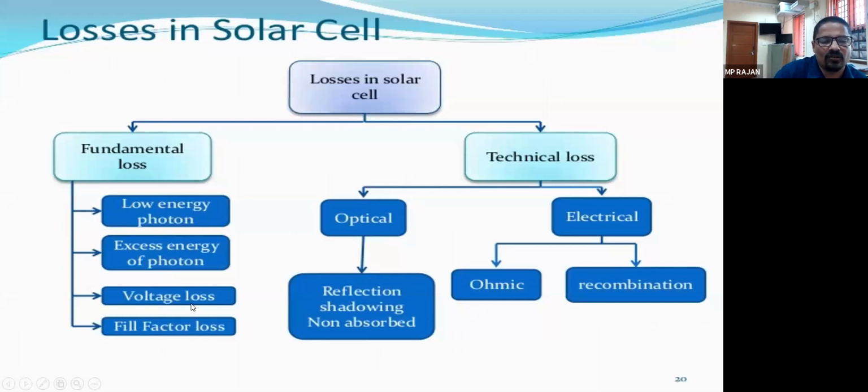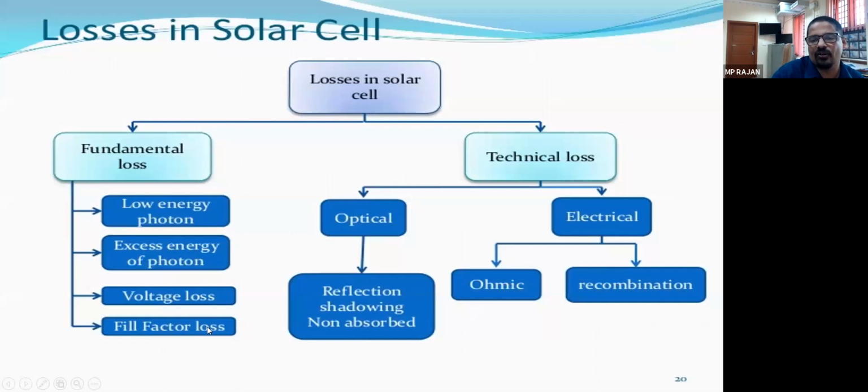Then the voltage loss, because of impurities or defects in the region, which reduces the voltage. Small local currents will flow, and the voltage reduction will be there. Fill factor loss, because of so many factors we have seen, the maximum current and maximum voltage which can be taken out will be less, and that is actually a loss. That bigger square and smaller square we have seen, that is actually a loss.